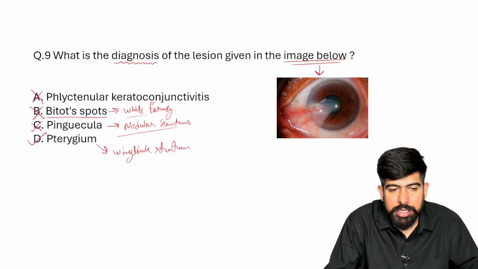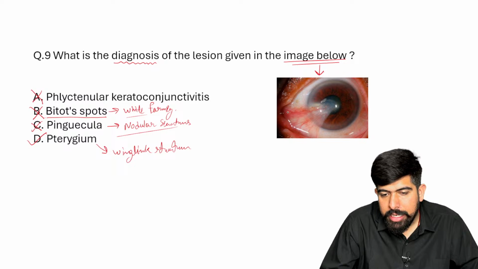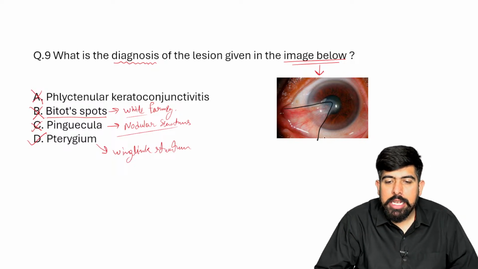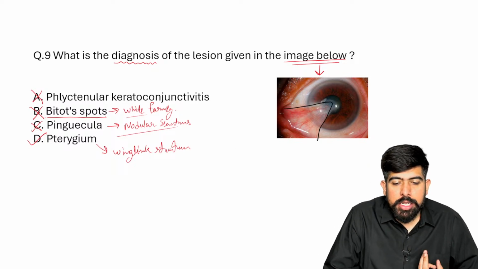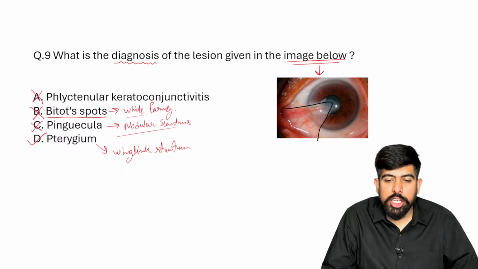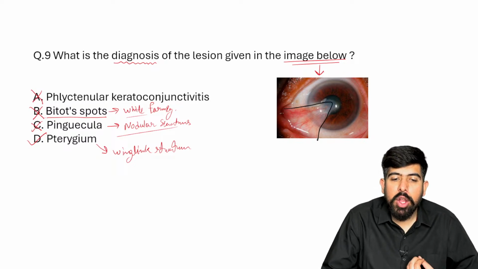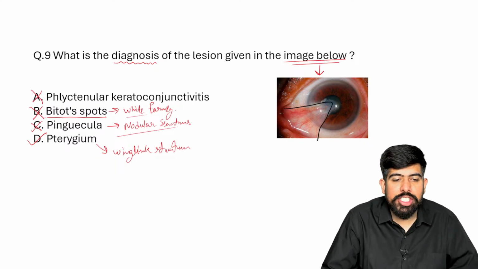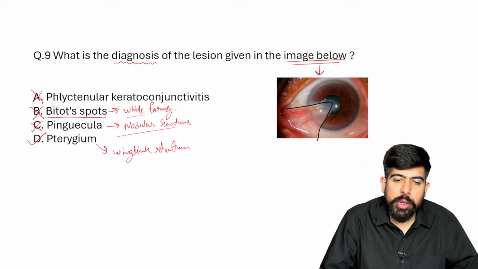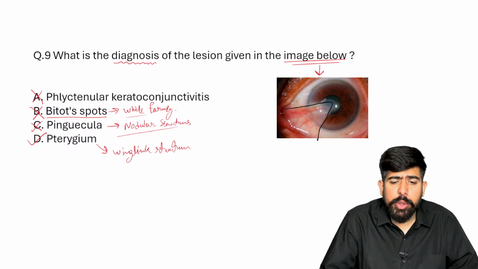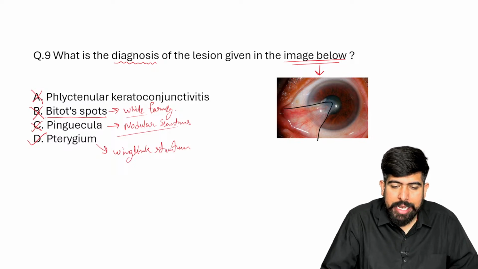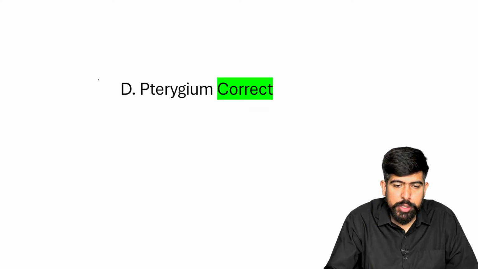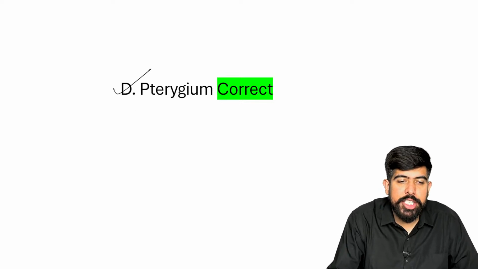So you can see here, guys, clearly that this is the growth of the conjunctiva, which has a wing-like shape over the cornea. Normally our conjunctiva is not covering our cornea. But in the case of pterygium, what is happening? It is going to cover up your cornea, right? Now let's move forward. The correct answer here is pterygium.